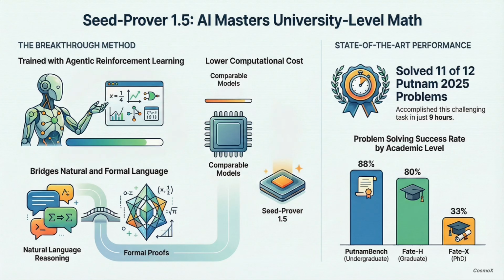Well, the key thing to understand is the difference between natural language and formal proving. LLMs, large language models, are great at natural language. They can write a proof that sounds totally logical to a person. But it might not actually be correct. It might not be. But formal proving, especially in a language like Lean, demands absolute step-by-step rigor.